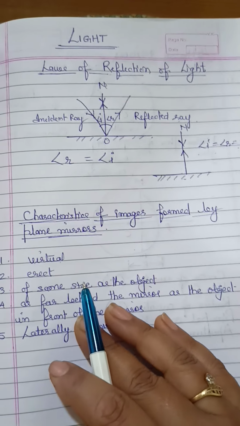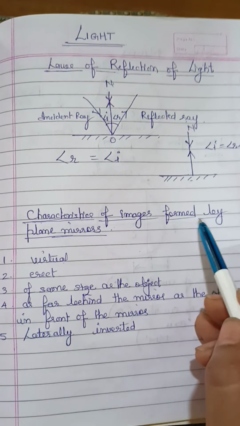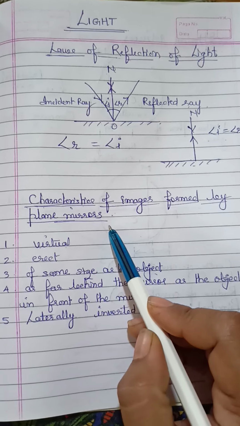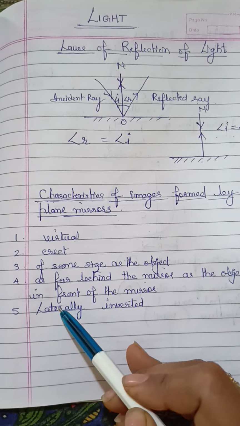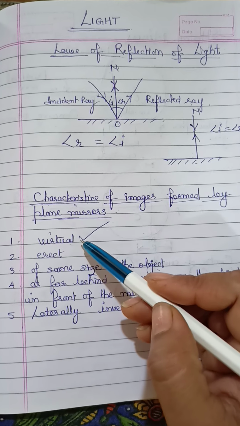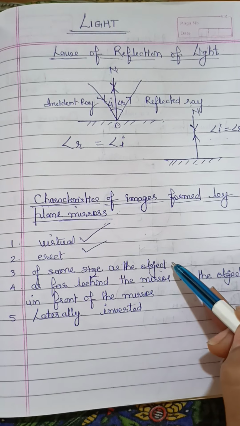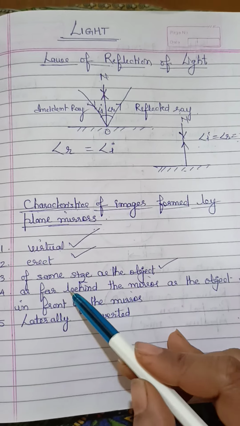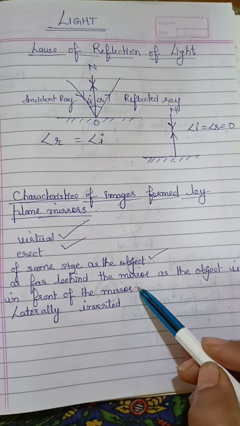Okay. So now another thing we are going to revise, that is characteristics of images formed by plane mirror. Plane mirror means the mirror which we are using as our dressing mirror or makeup mirror. When you are standing in front of the mirror, what type of images are formed? That is virtual, as we know that. When we see our image in a mirror, that is a virtual image. Erect, erect means straight. Same size as the object. As far behind the mirror as the object is in front of the mirror. The distance will be the same.